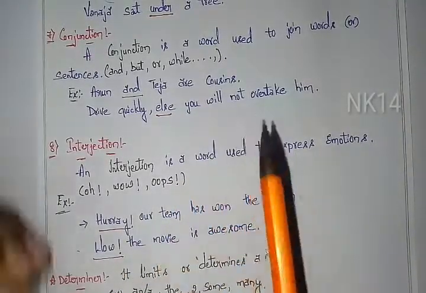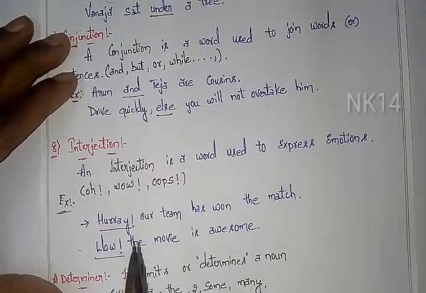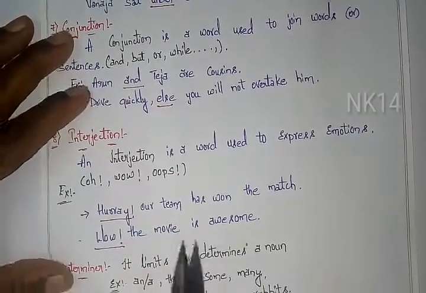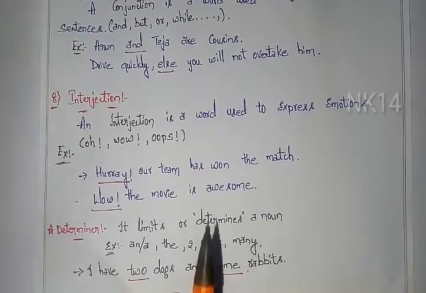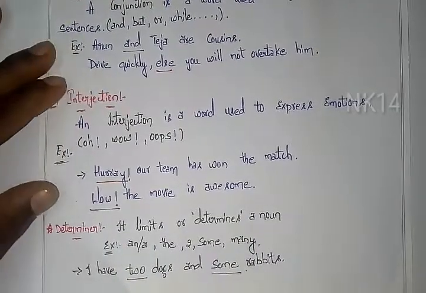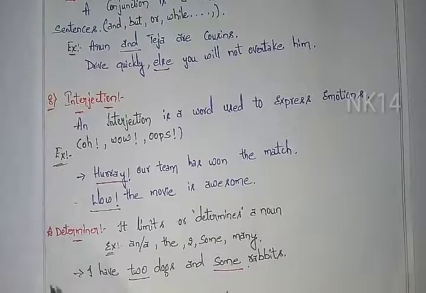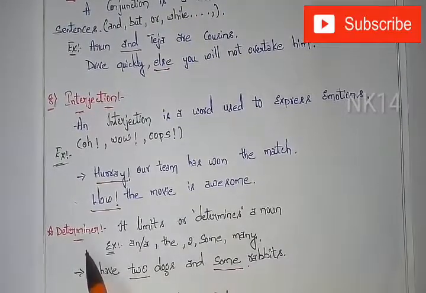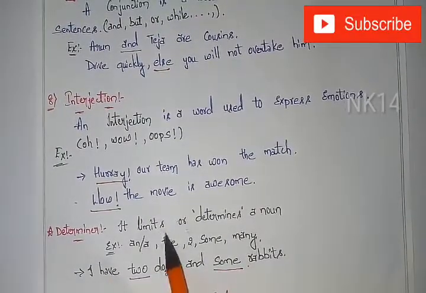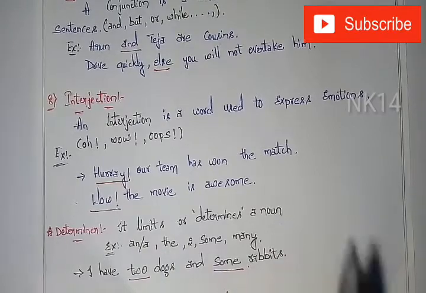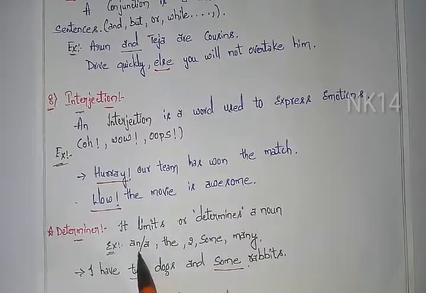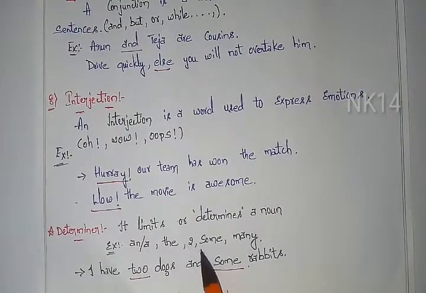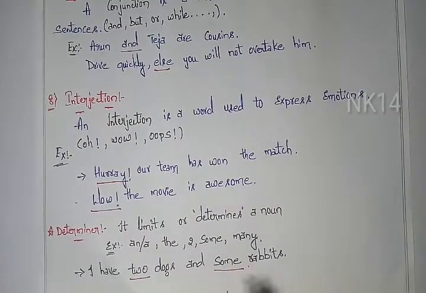It is the interjection. Next, I already said that at last I will add one more part of speech, that is the determiner. Mostly you can't find this one. Mostly they will ask 8 parts of speech, but in the upgraded version you can find the 9th one, that is the determiner. So what is a determiner? It limits or determines a noun. Examples are an, a, the, two, some, many.